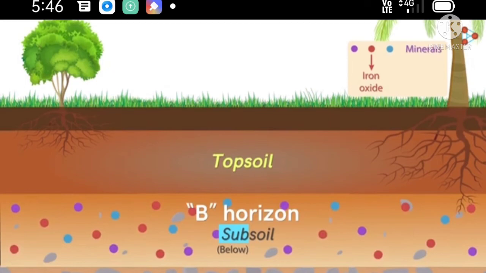This layer has more mineral content than horizon A, but has very limited organic matter. Horizon A and horizon B together form the true soil.